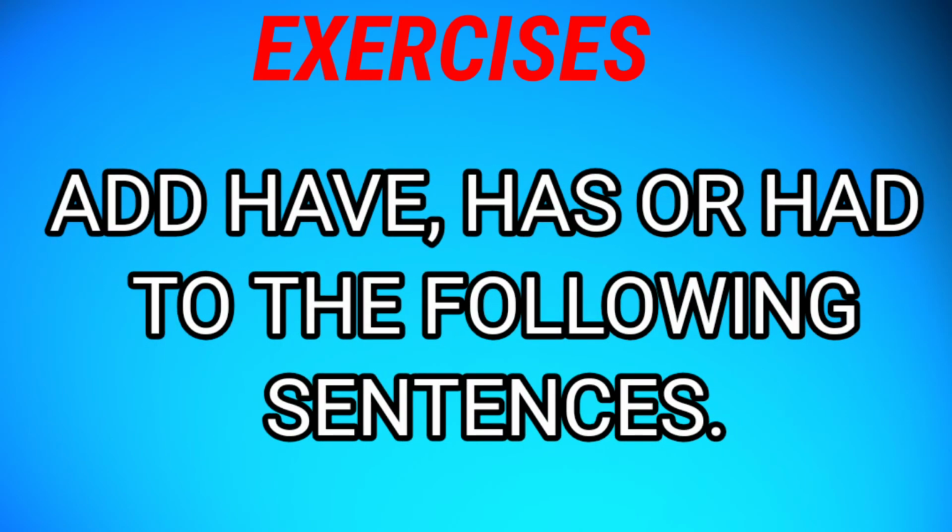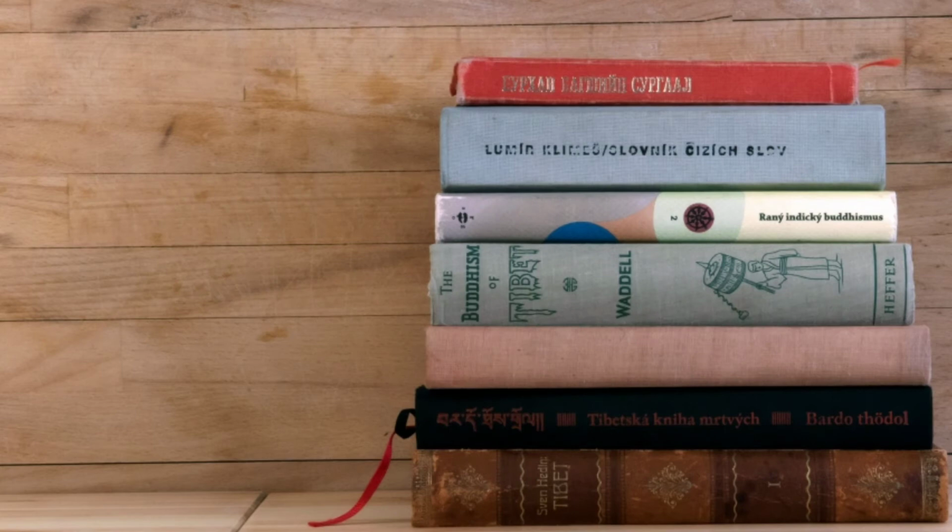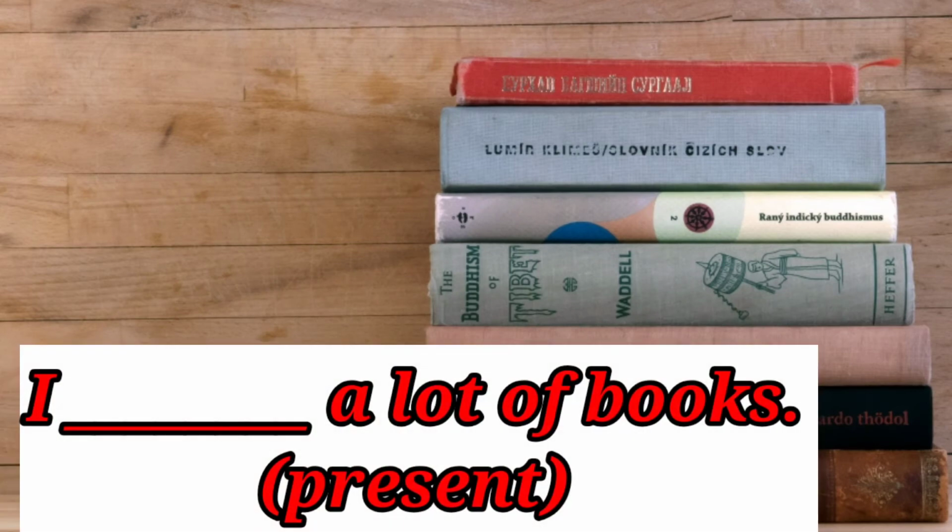So now we will practice some of the exercises related to it. Okay. So in the first exercise, you have to add have, has or had to the following sentences using the clues in the brackets. Okay. So see the first sentence, I dash a lot of books. I dash a lot of books. In the bracket we have present.